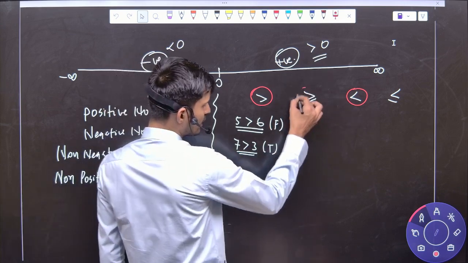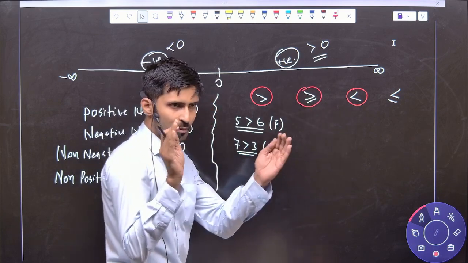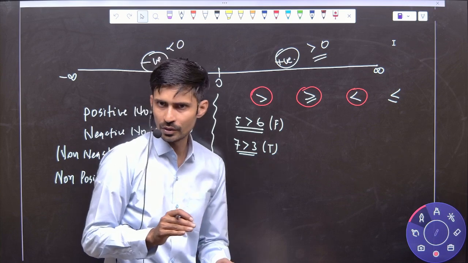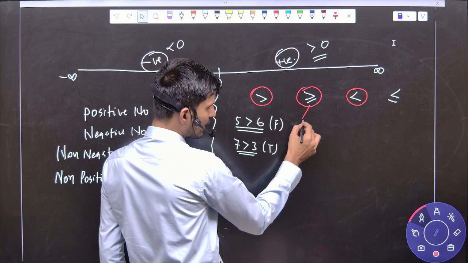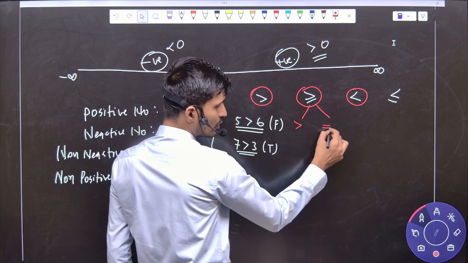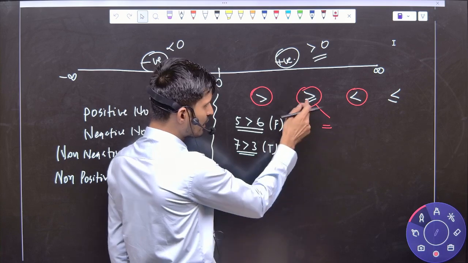See here, when you see these signs, two things are mixing together. One is greater than and one is equals to. Both combined we have written as greater than equals to.